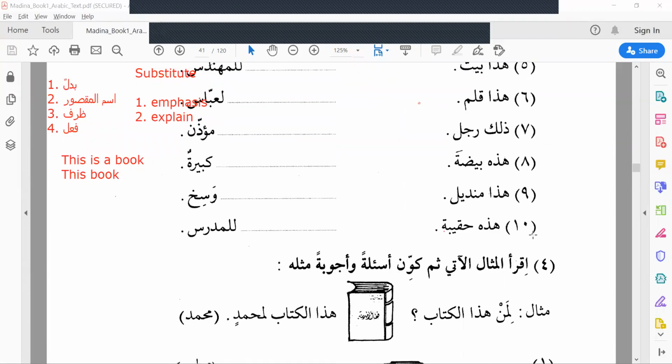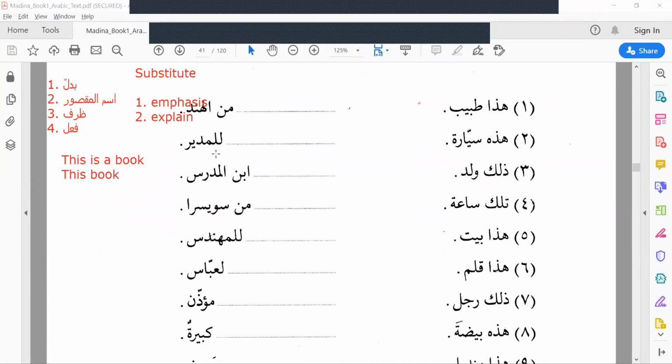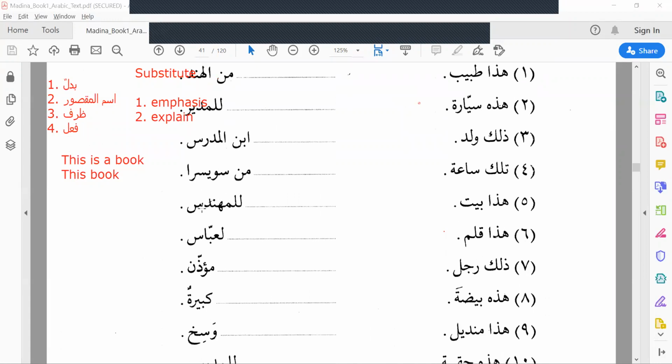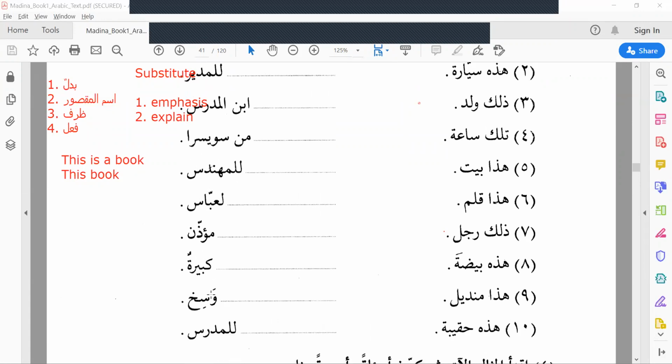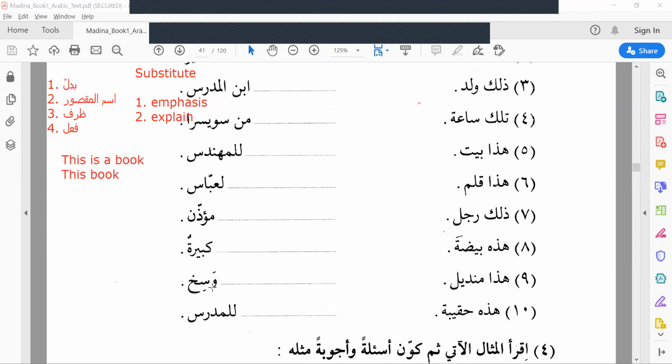Then you do until the 10, okay? Same. Here, mubtada khabar, but right hand side, you have to change this to badal, okay? Lil mudiri, ibnul mudarrisi, teacher's son, all we have already learned. Min suisara, lil muhandisi, li abbasin, muaddin, kabiratun, big.